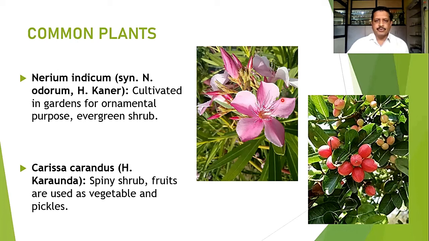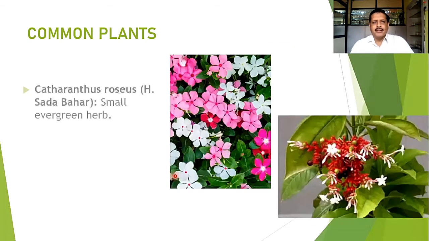We call it kaner. It is mostly found in our region and it is cultivated in gardens also for its beautiful and evergreen foliage. And then Carissa carandas, which we call karvand. Karvand we will find in most people's homes. It is a spiny shrub and fruits are used as a vegetable and for pickles. We make pickle of karvand.